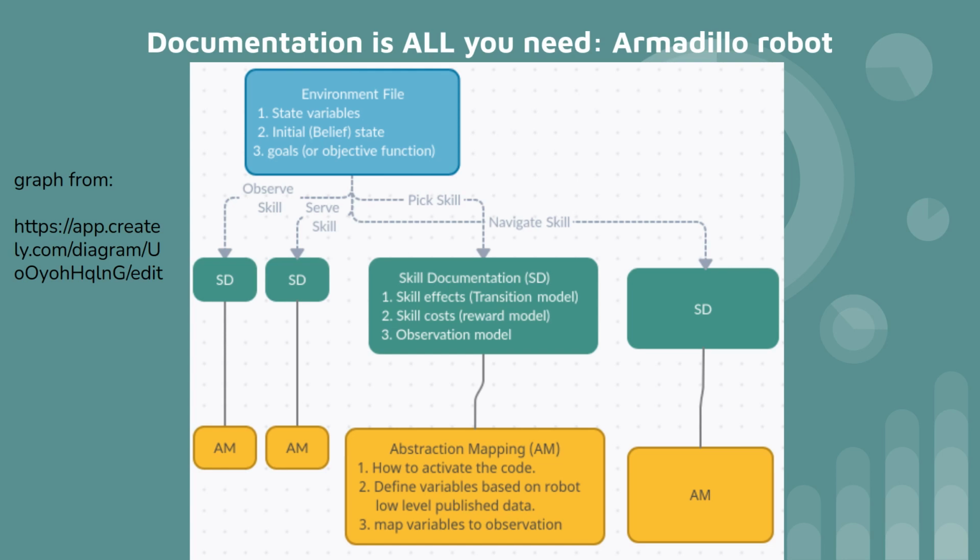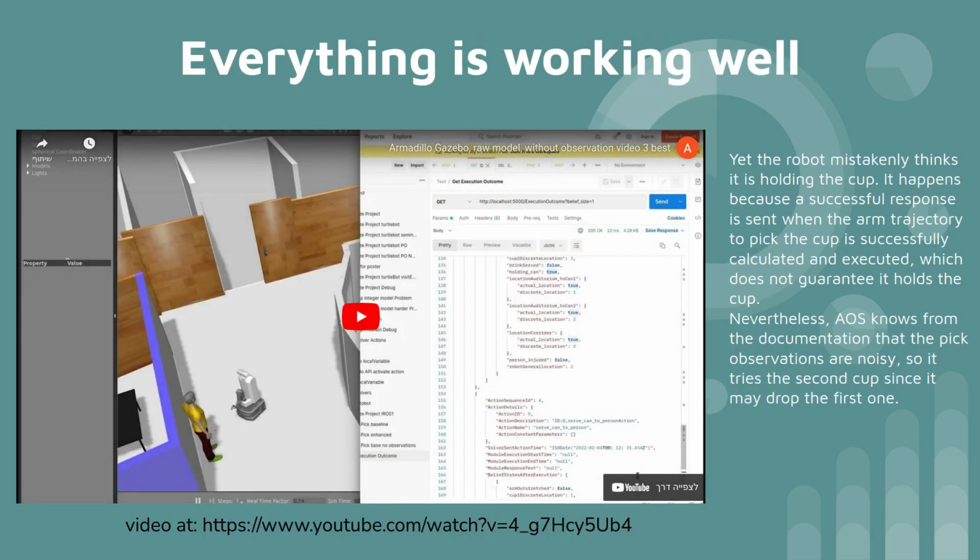In this example, we can see for our Gazebo Armadillo robot that we have four different skills, and for all of them we gave SD and AM documentations. Here we can see that everything is working, yet the robot mistakenly thinks it is holding the cup.